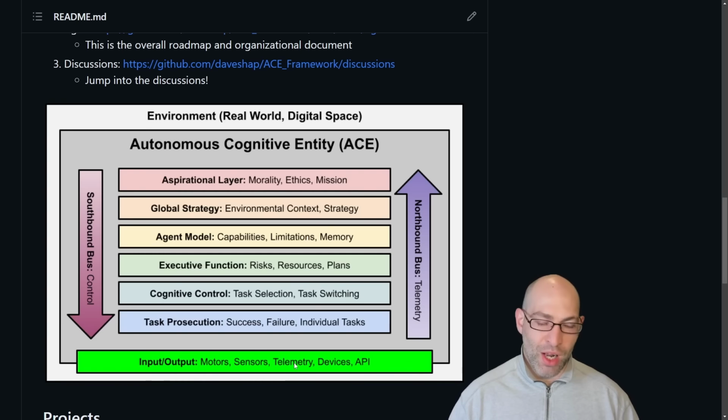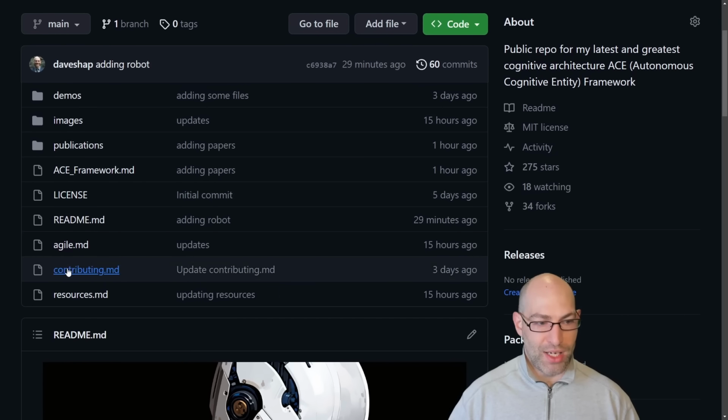We're not necessarily focusing on input and output yet. The primary thing is that we need to create a thinking machine, something that is forming structured thoughts and plans and so on. Okay, so that is the Agile.